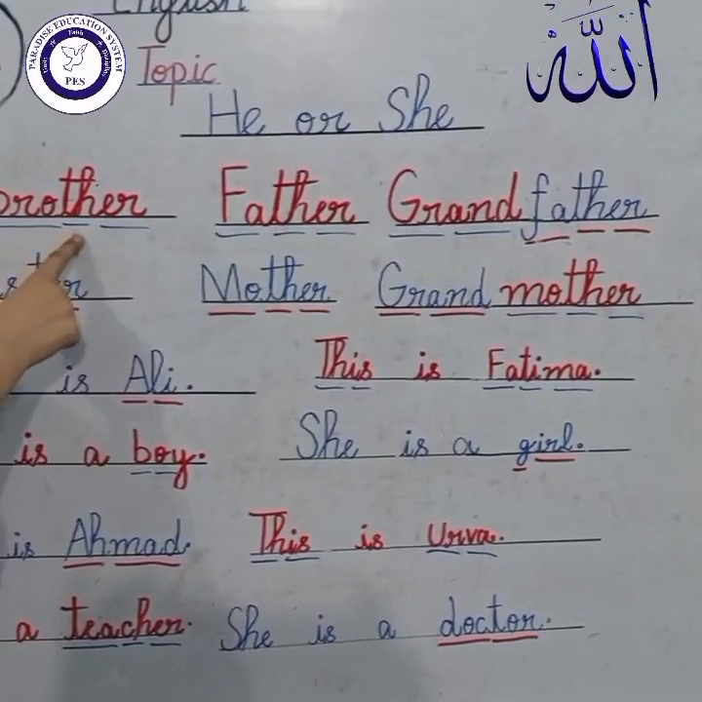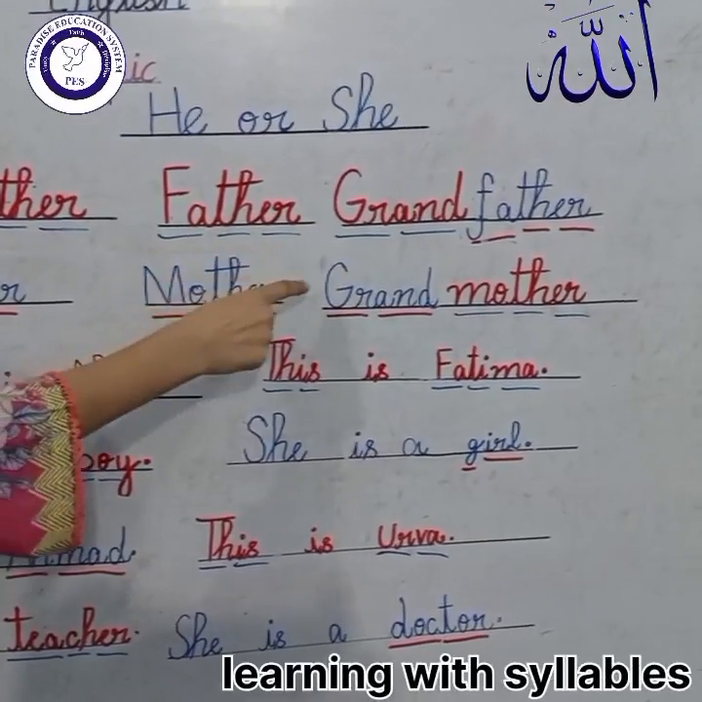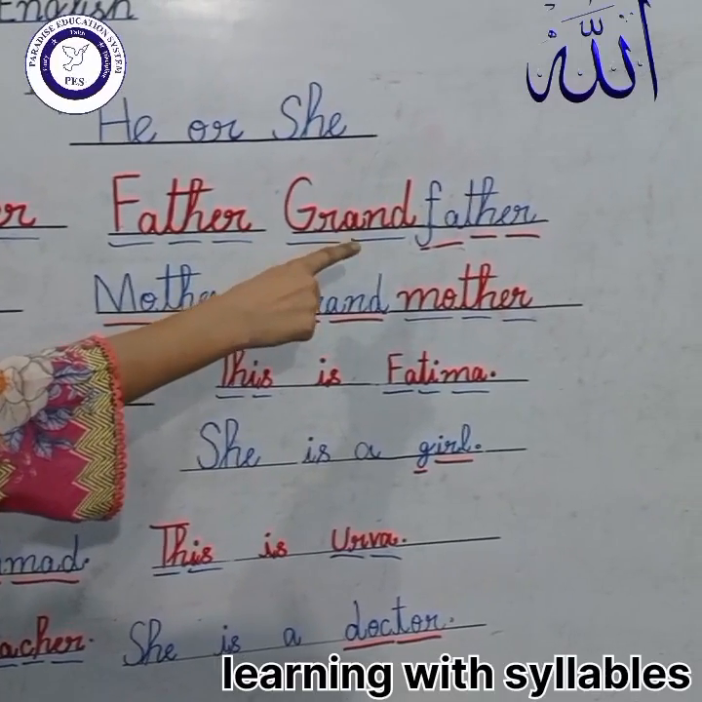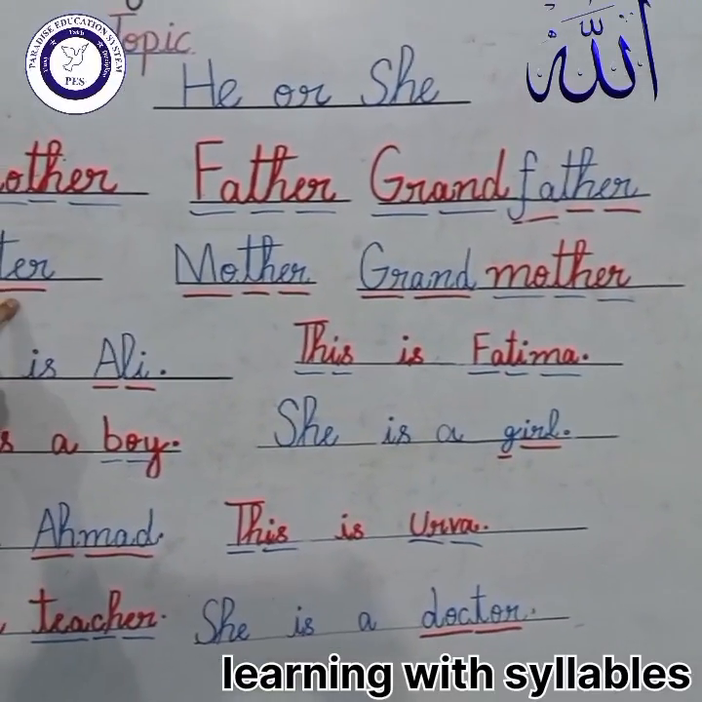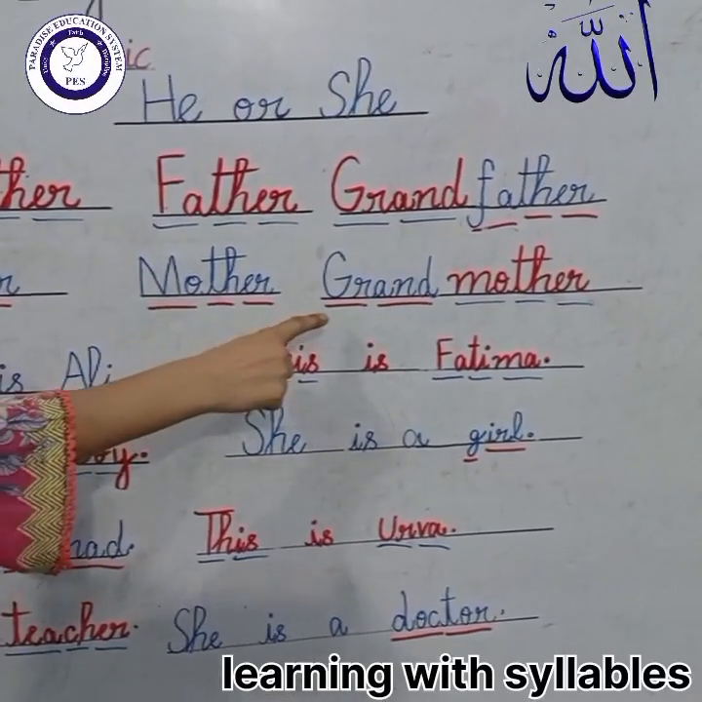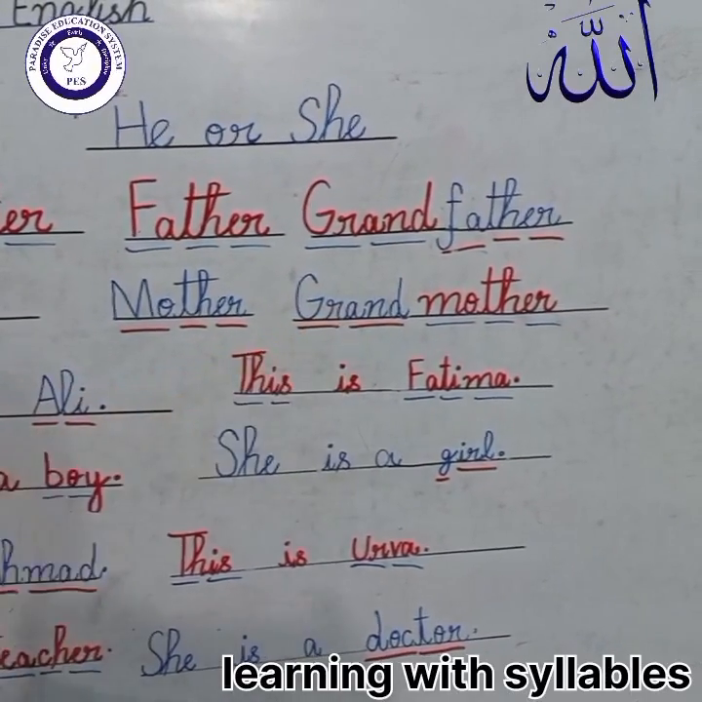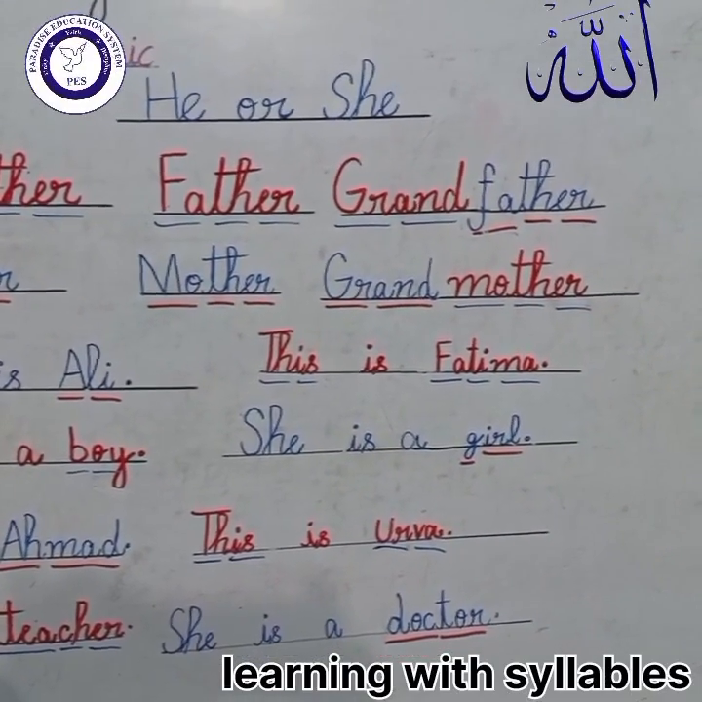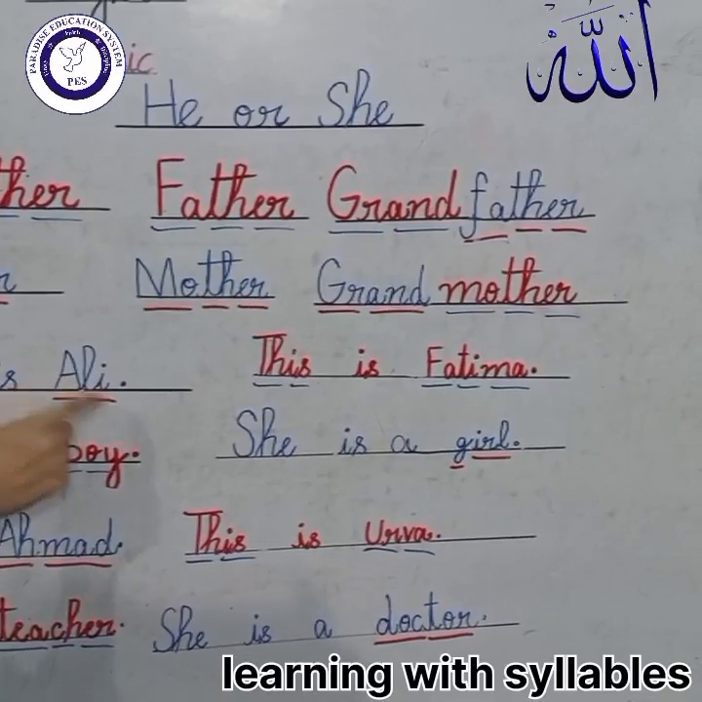Brother, the brother. Father, the father. Grandfather. Sister, the sister. Mother, the mother. Grandmother. The is this. This is Ali. This is Ali.